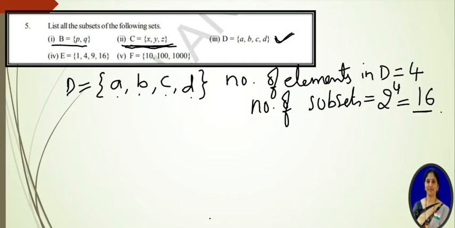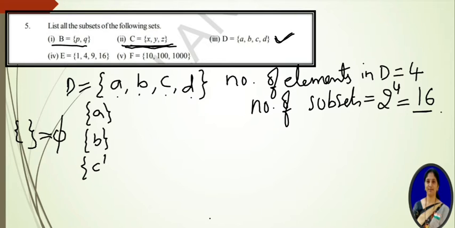So just check here how we have to write. First we have to write the set with no element, that is φ. This is the first set. And after that, by taking one element: set {A}, set {B}, and next set {C}, and next set {D}.